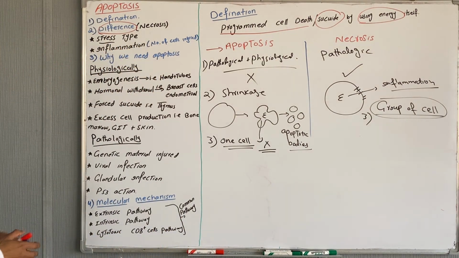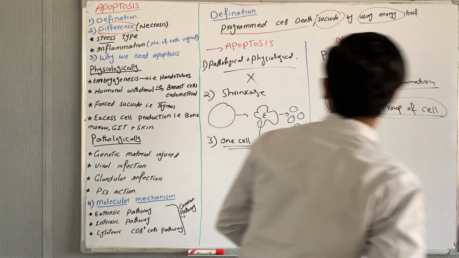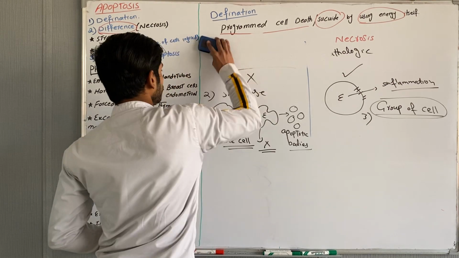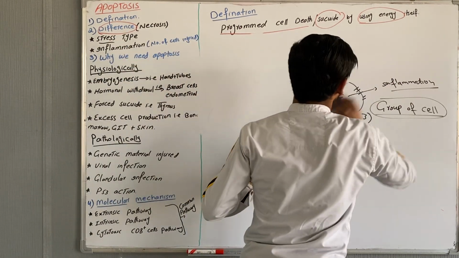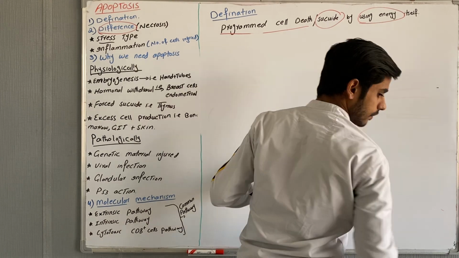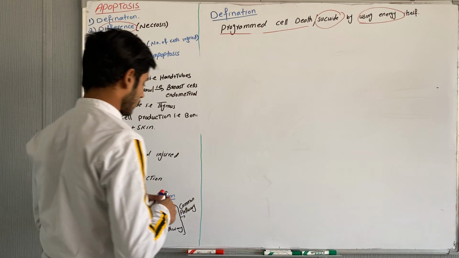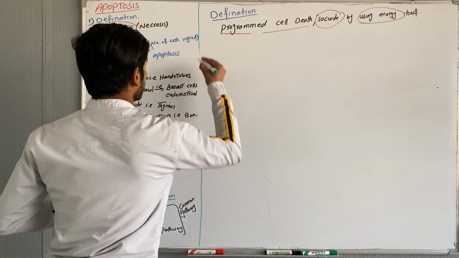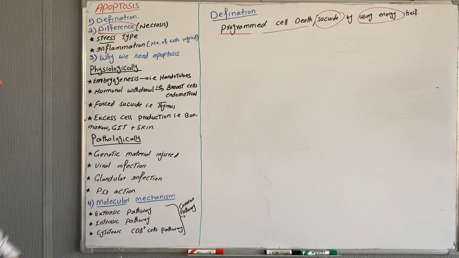The next point is why we need apoptosis. First we will discuss physiologically, for our benefit, why we need apoptosis. Look at this, embryogenesis.